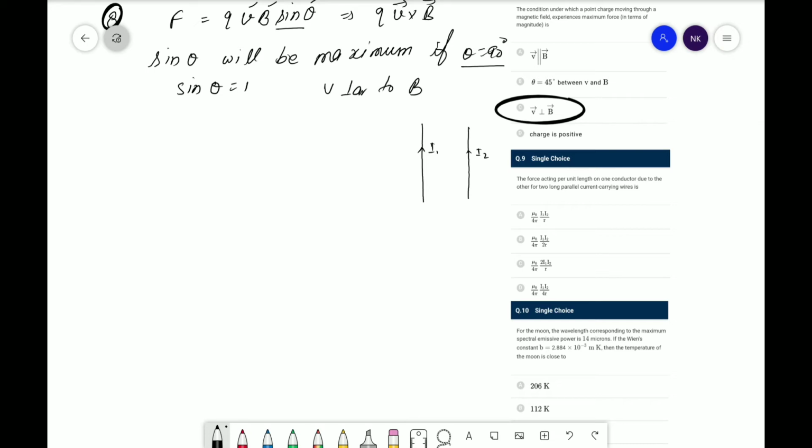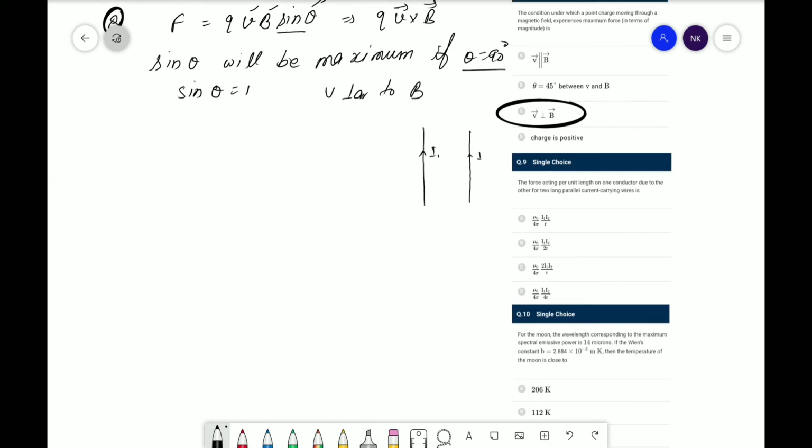If the current is flowing, it is obvious a magnetic field will be produced just perpendicular to the current, and due to the magnetic field a force will also be experienced, which will also be perpendicular. The direction of the magnetic field will be like this.